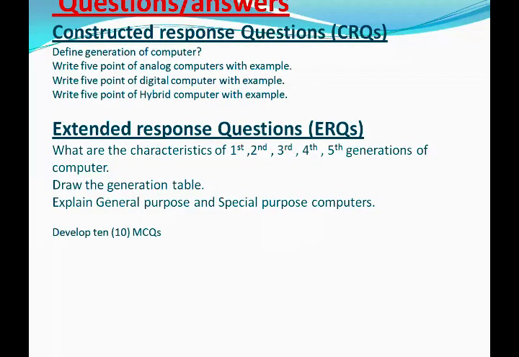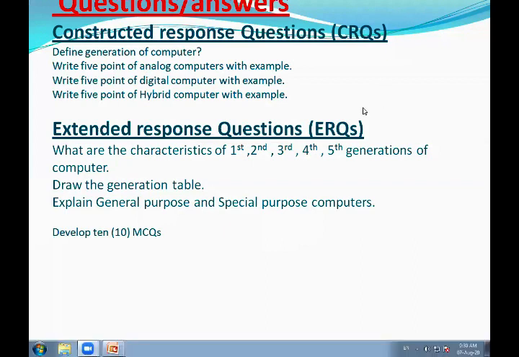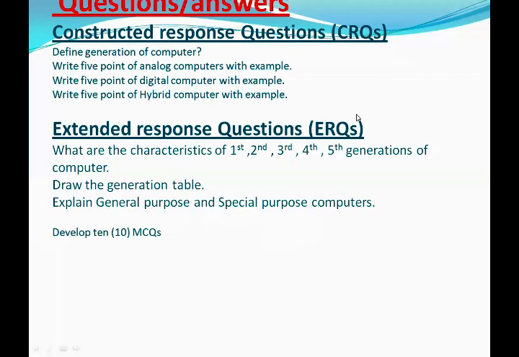Okay, now we have shared the home task: constructed response questions, CRQs, and extended response questions, ERQs. First one is CRQs. Question number 1 is define generation of computers.